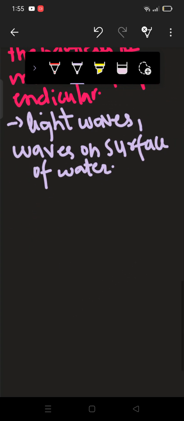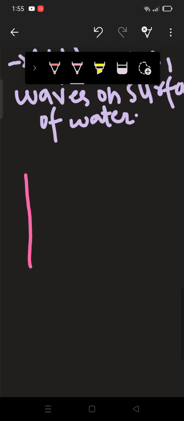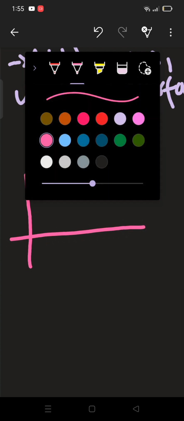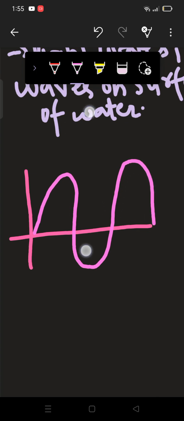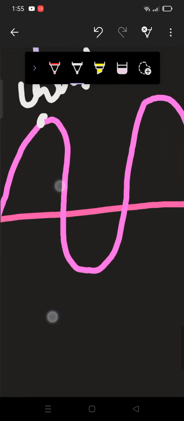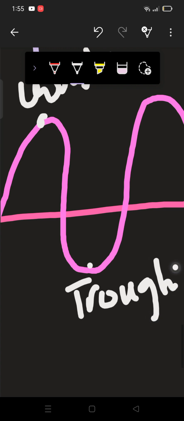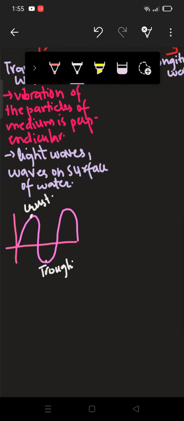All right, as I can make here the diagram of this as well. So basically this is the wave, and they'll always travel in the form of crest and trough. All right, this would be crest. We'll be talking about these properties as well, and this is the trough. All right, so they'd be moving like that.